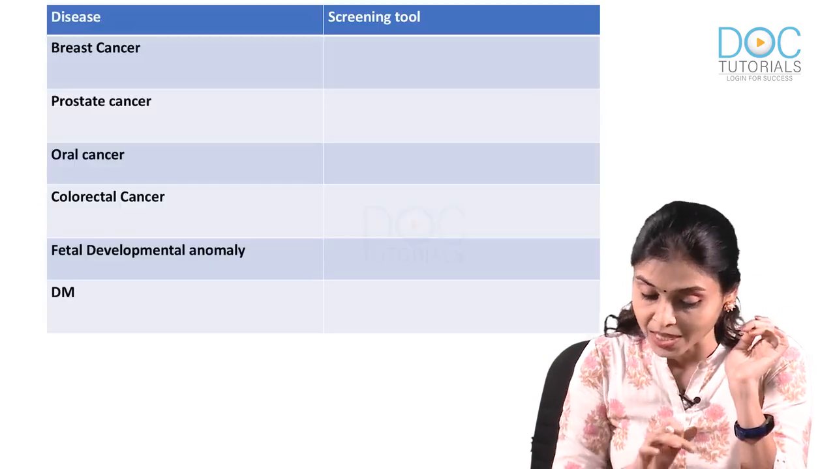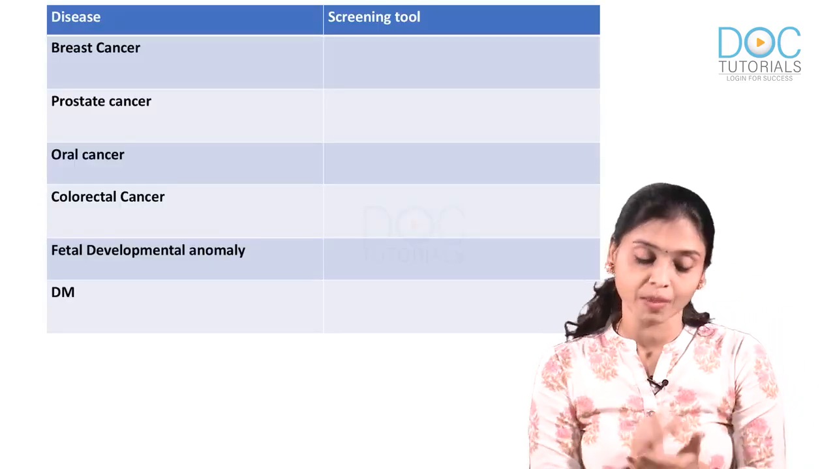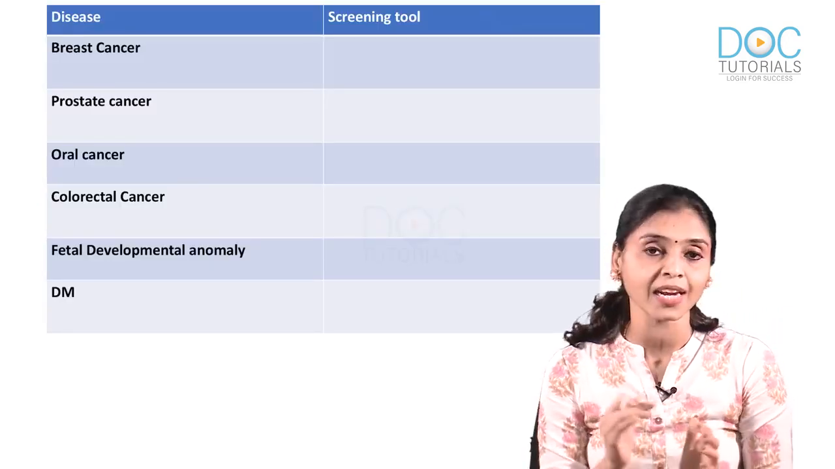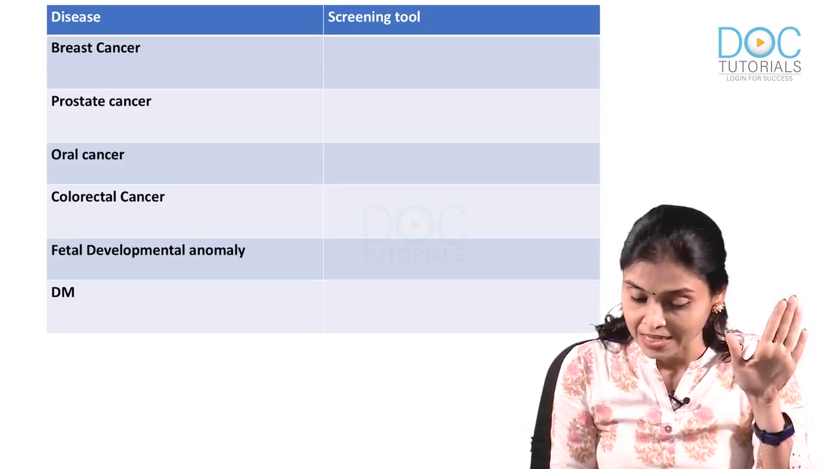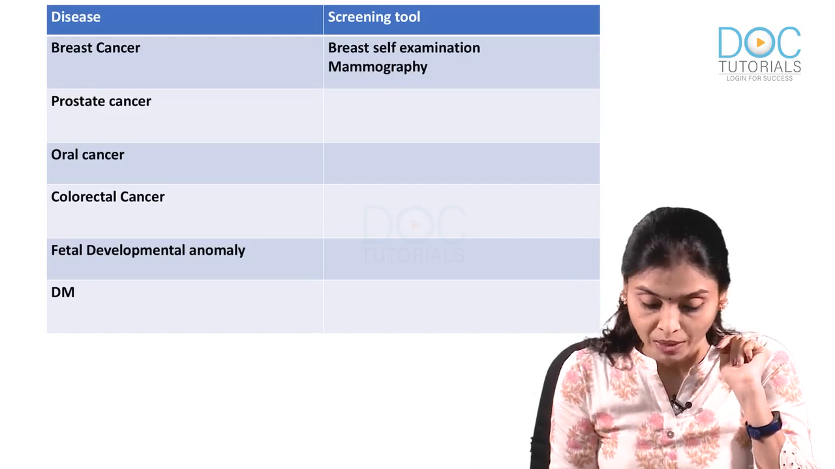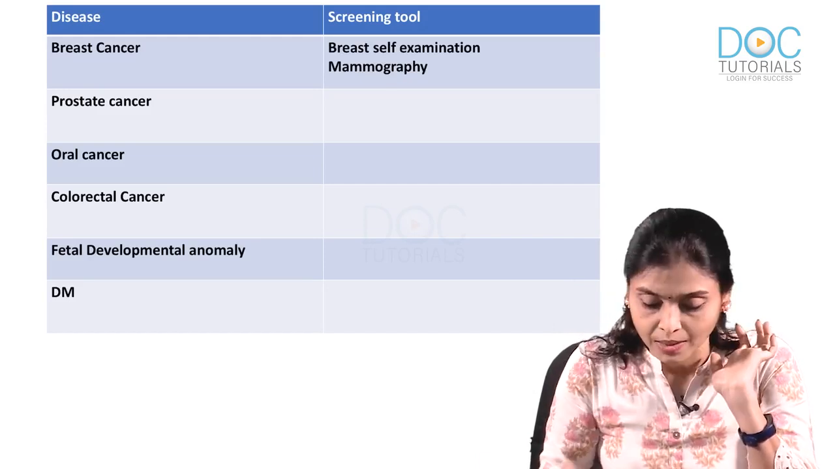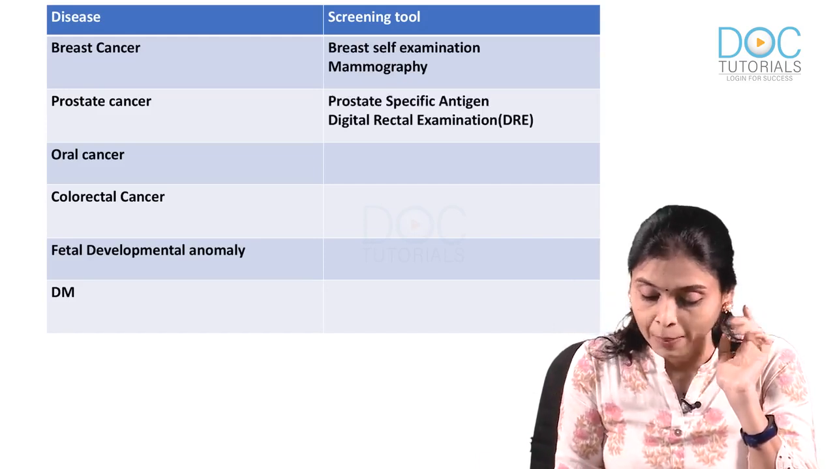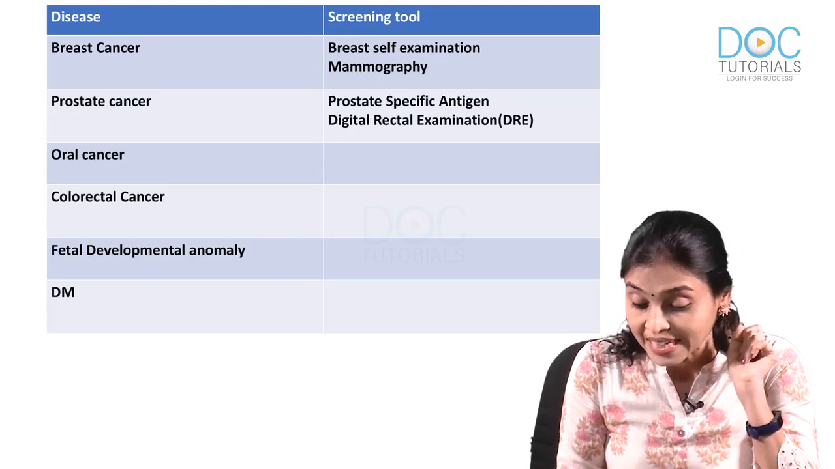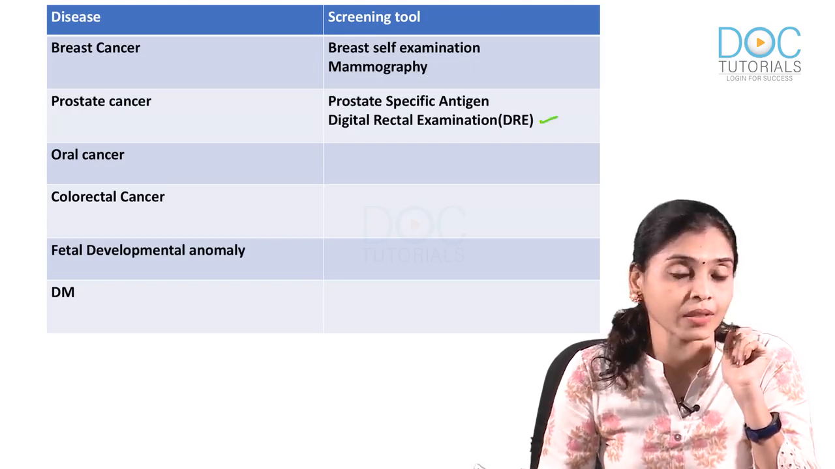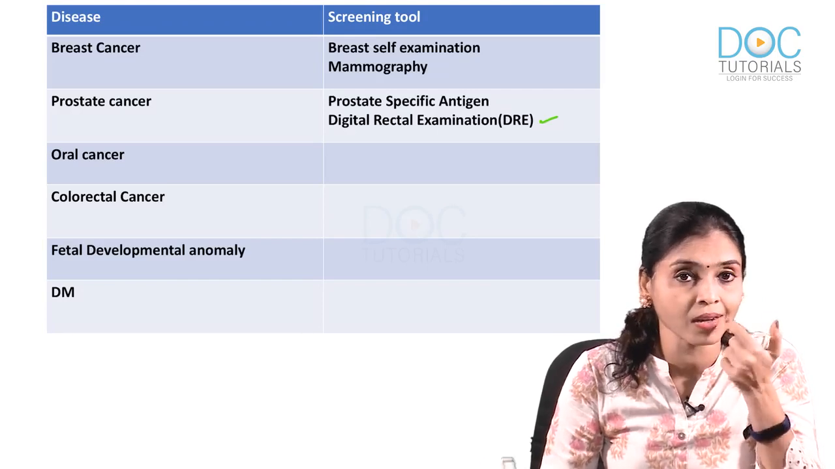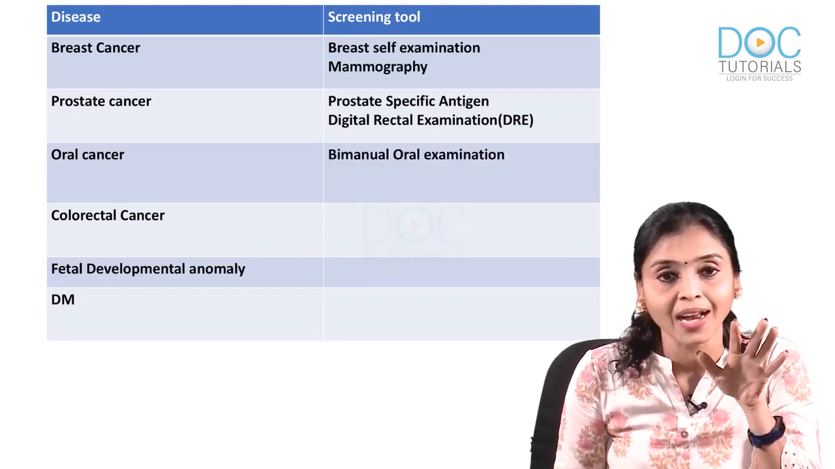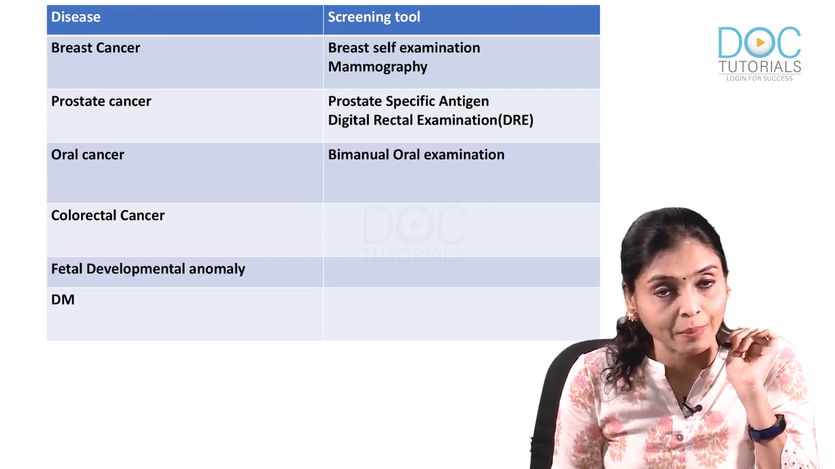Okay. Now, let us see a few other frequently asked MCQs regarding screening of certain conditions. For breast cancer, what is the screening tool? Breast self-examination and mammography. For prostate cancer, which screening tools are used? PSA and digital rectal examination. Next MCQ. For oral cancer, go to the doctor and do a biannual oral examination.